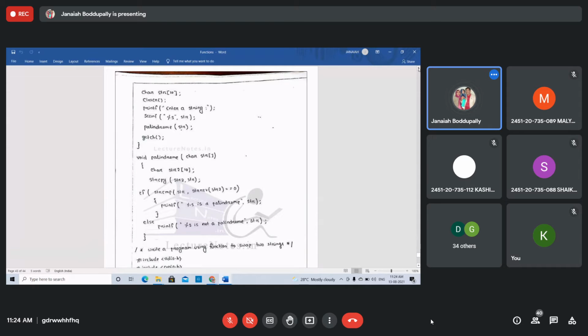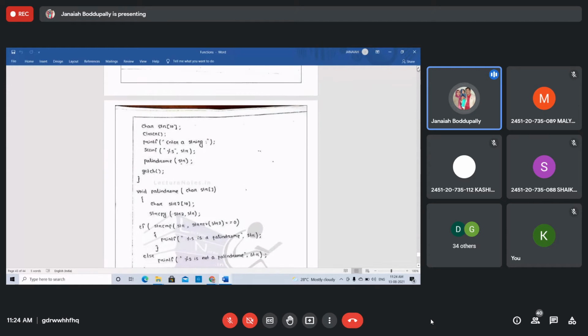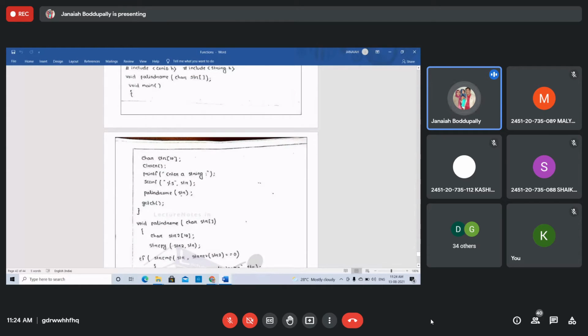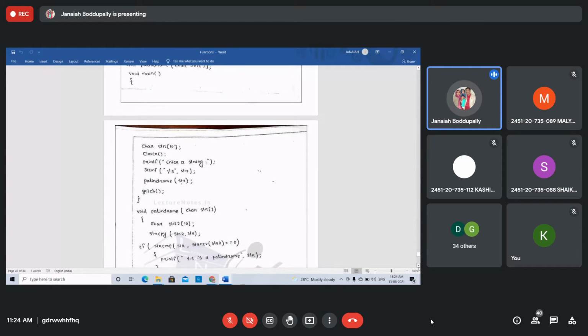So this will not get executed because strrev is not executed here, that's why we cannot execute this.